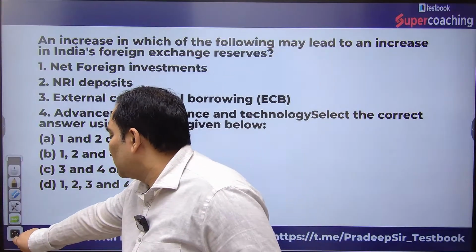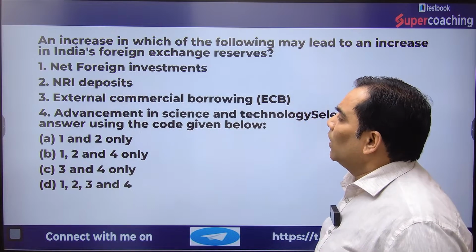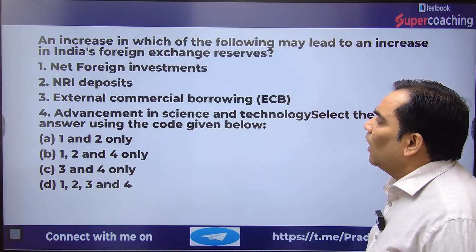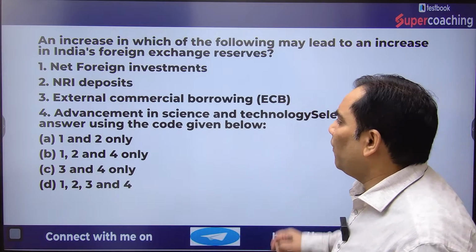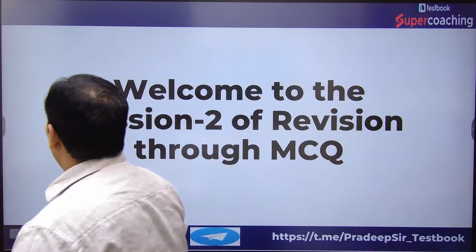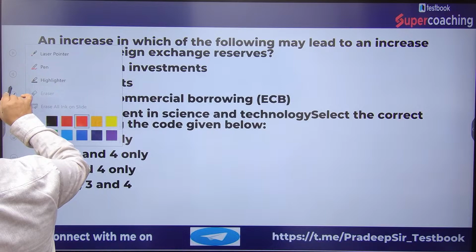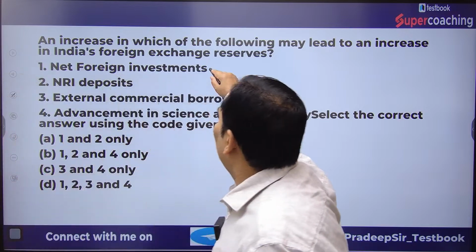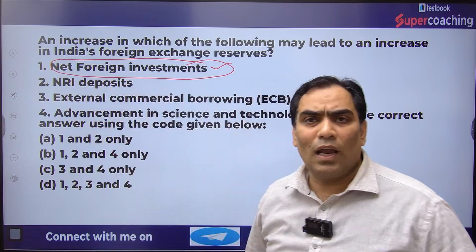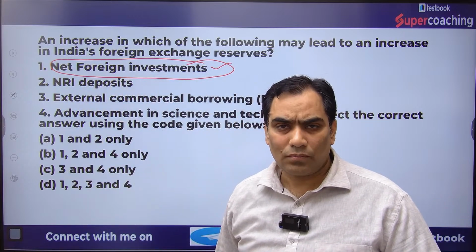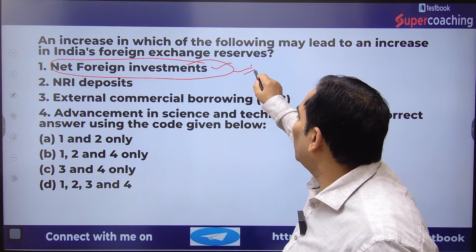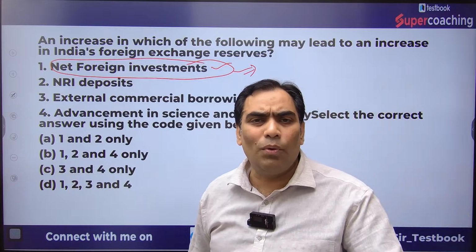Please go to the question now. This is talking about which of the following increases may lead to an increase in India's foreign exchange reserves. The very first statement is net foreign investment. If it increases, it is going to be part of the capital account. Through net foreign investment, definitely, it is going to be part of the capital account.